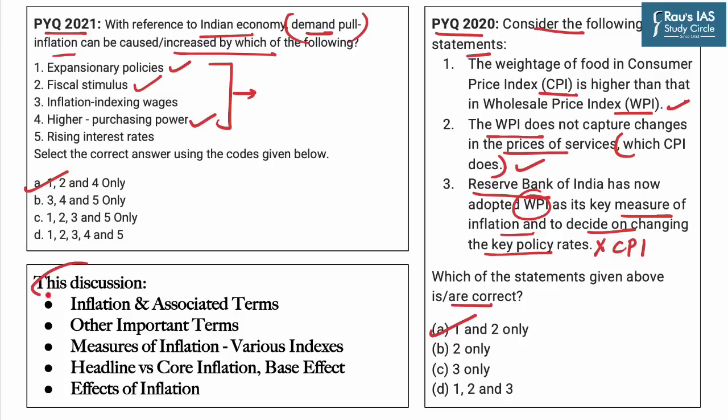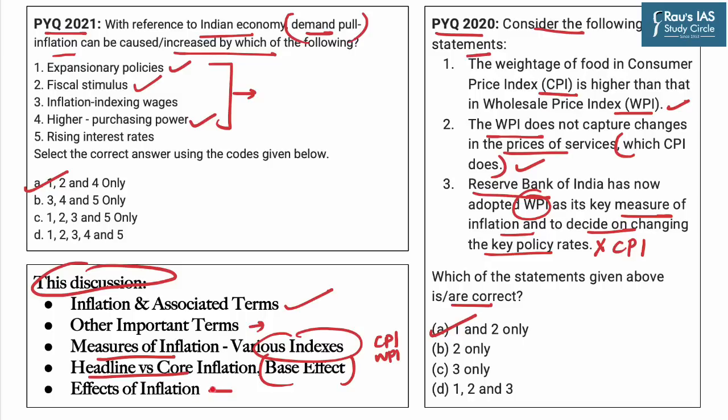Now, with regard to the ongoing discussion, we have discussed inflation and associated terms. Other important terms such as stagflation and skewflation were also discussed. Measures of inflation and various indexes such as CPI and WPI were discussed following that. We also saw the difference between headline and core inflation, as well as understood the concept of base effect.